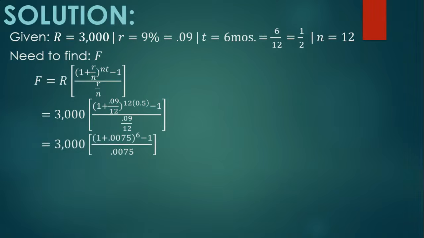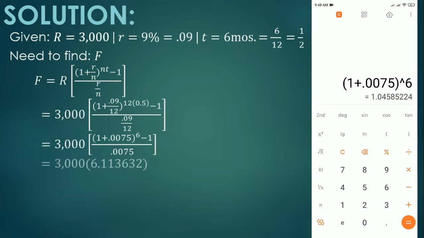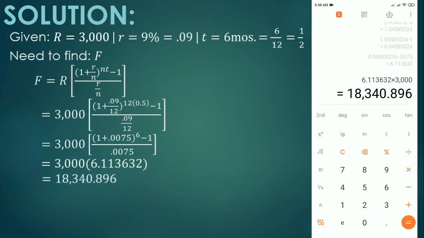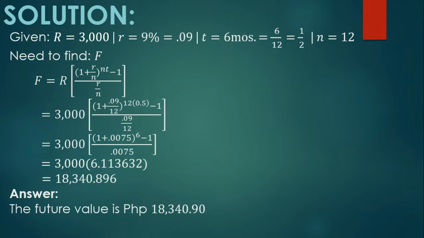Simplifying what's inside the square bracket, we have 1 plus 0.0075 raised to 6 minus 1 over 0.0075. We have 6.113632. So, multiplying 3,000 times 6.113632, it will give us 18,340.896. So, therefore, our answer is, the future value is 18,340.90.